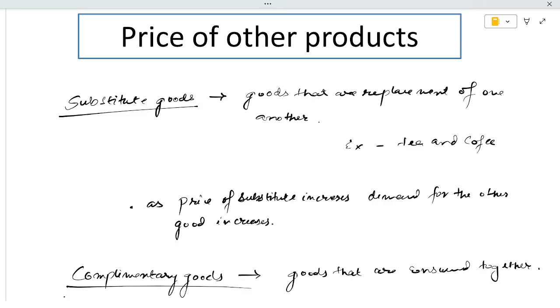So what will you do? What is the rational thing you will do? In economics, you will try to drink coffee. That's right, because the tea has increased its price. So you will shift to coffee. So this is a substitute good. As the price of a substitute increases, demand for the other good increases.